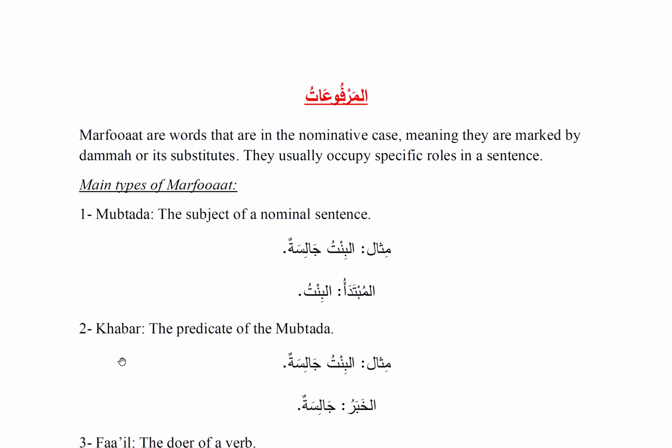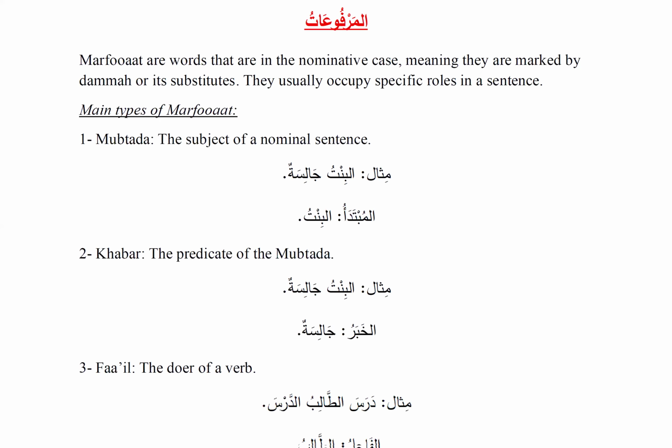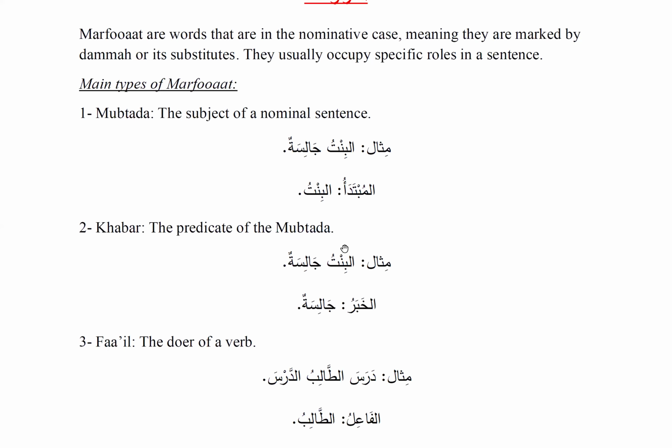After mubtada we have khabar, which is the second type of marfu'at, and that is the predicate of the mubtada, or the completing information about the mubtada, the subject. In the same example, al-bintu jalisatun, we mentioned the mubtada was bint, so jalisatun is the khabar. It's the predicate, or the information about the bint.